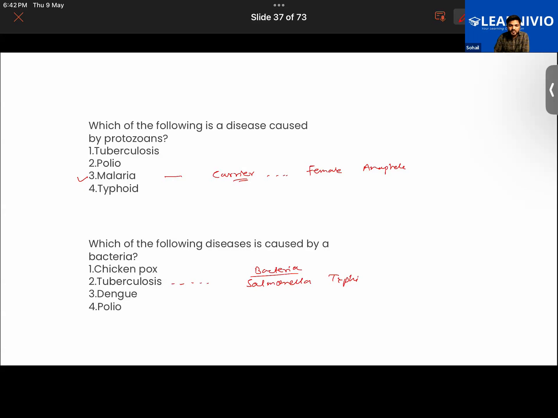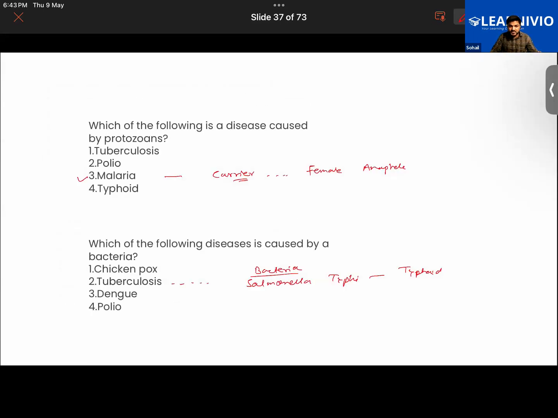Isn't it that Salmonella typhi causes typhoid? Exactly, Sundus, that causes typhoid actually. It's a different one. Tuberculosis is caused by this one. I believe even I'm unable to recall the name. It starts with lacto, yes, I think so. Okay, I will be telling about it in a minute. We'll have to recall this one.